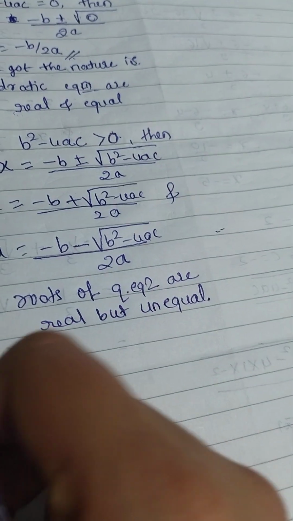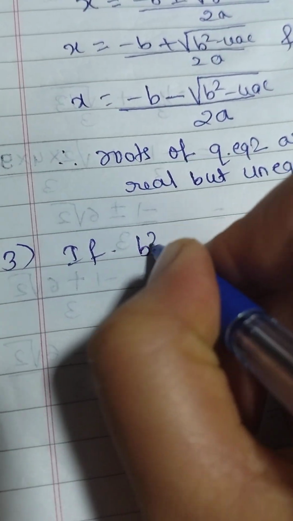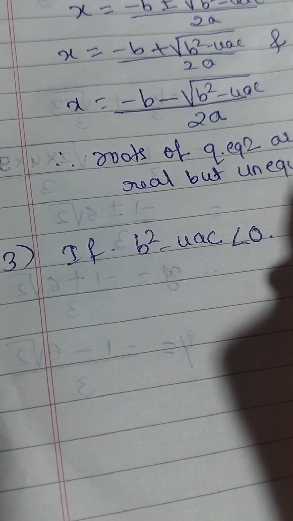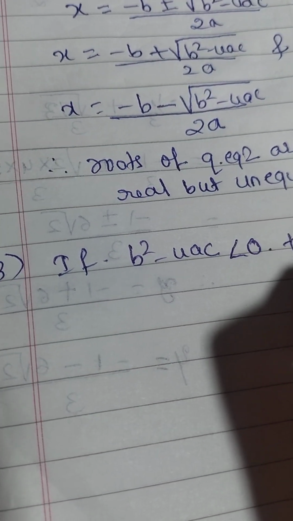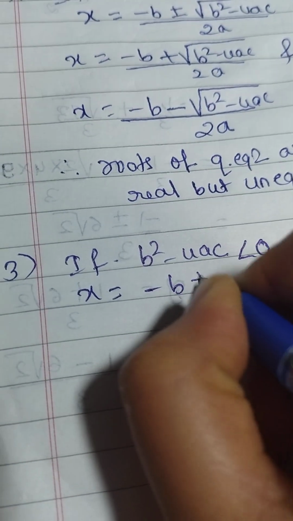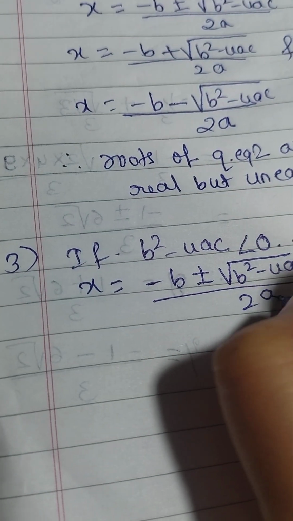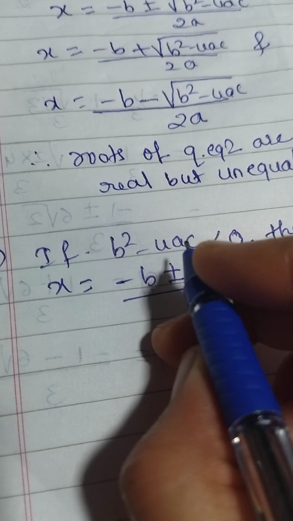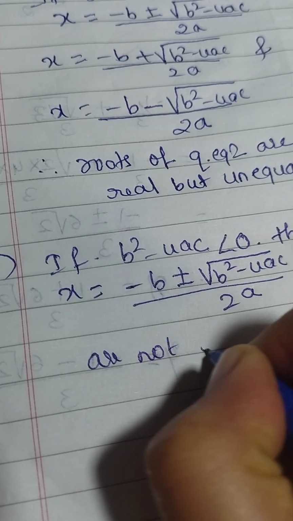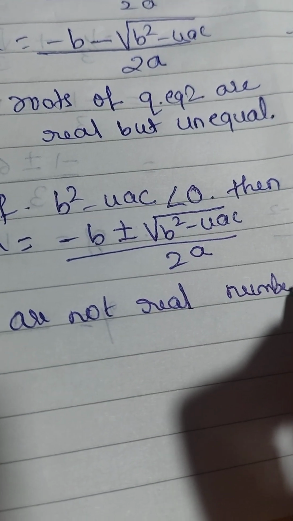Okay, next third point, if b square minus 4ac is less than 0, then x is equal to minus b plus or minus root of b square minus 4ac divided by 2a, which is not a real number.